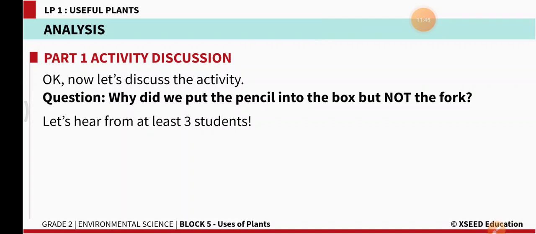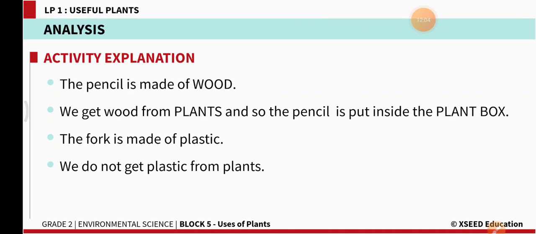Because pencil is made from wood, whereas the fork is made from metal. All of us use pencil for writing, whereas fork for eating, right? Food like noodles and spaghetti we eat with a fork. So why did we put the pencil in the plant products box? Because the pencil is made of wood. We get wood from plants, and so the pencil is put inside the plant box.